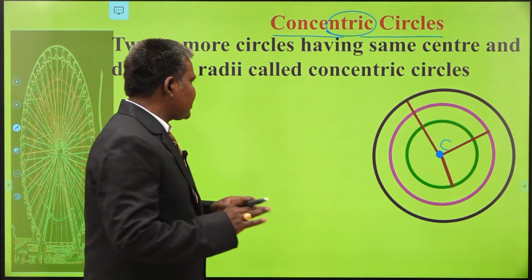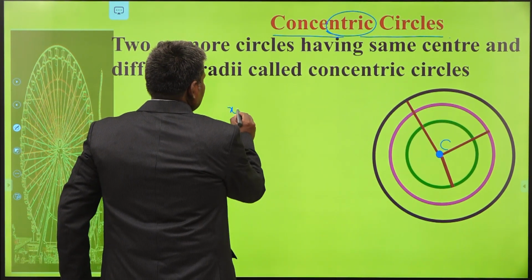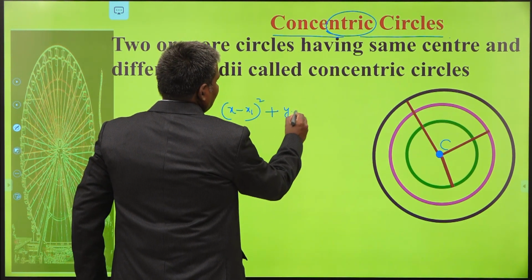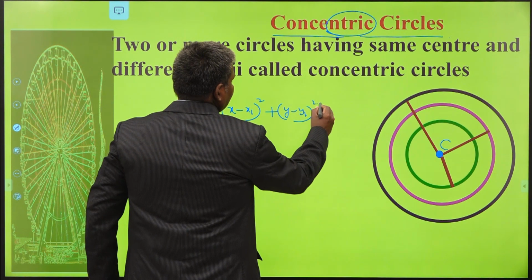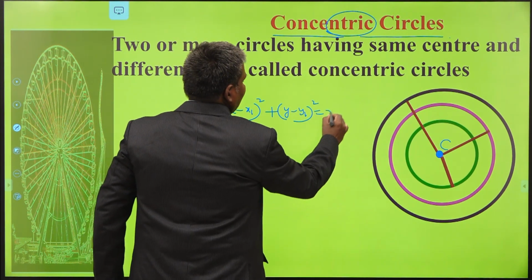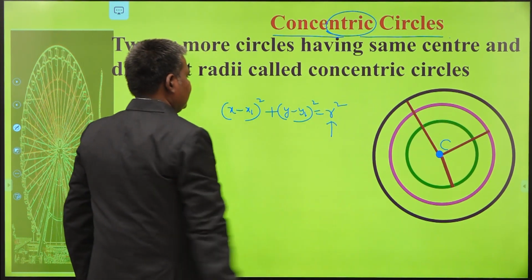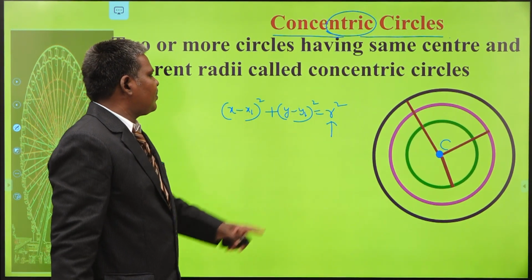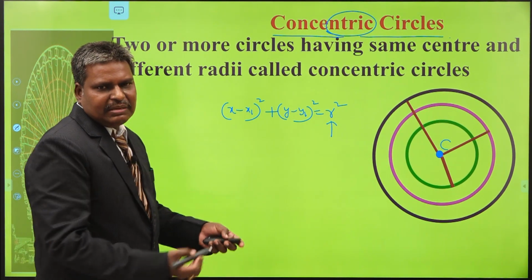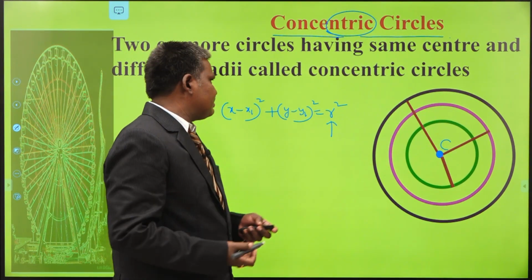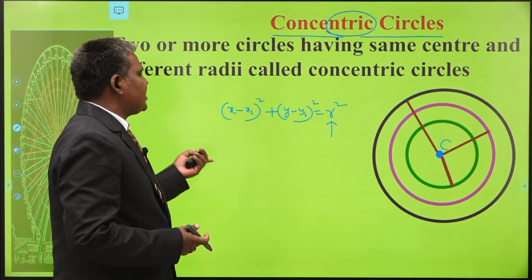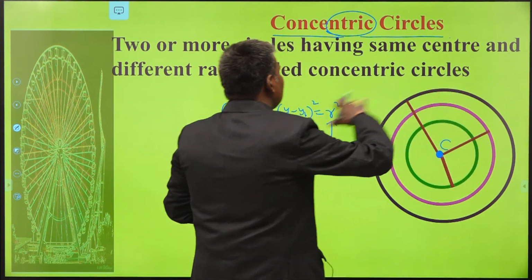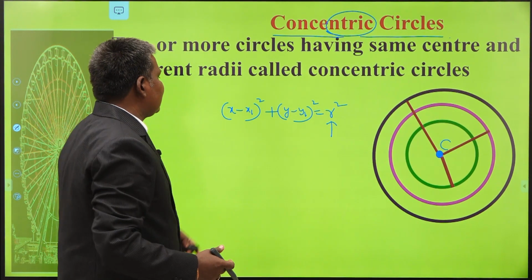Same center, so that means (x minus x1) whole square plus (y minus y1) whole square is equal to r square. Here r is varying. There is no change in the x1 and y1. So you can build up an infinite number of circle equations, infinite number of circles having the same center with different radii. You can build up so many circles. All these circles are called concentric circles.